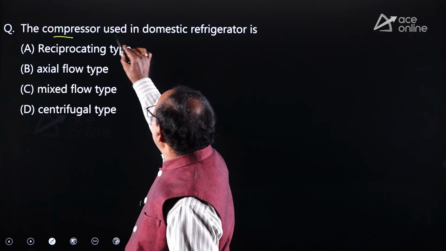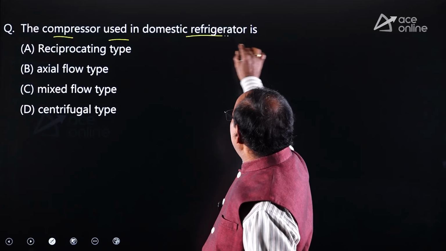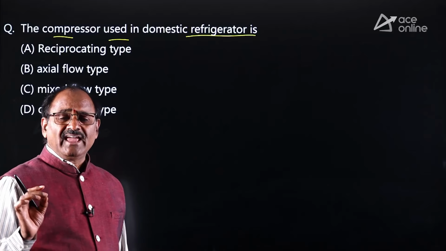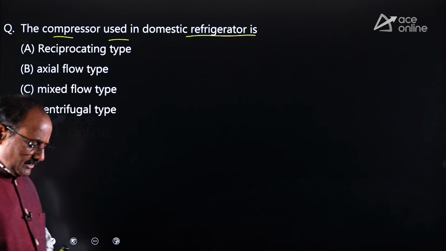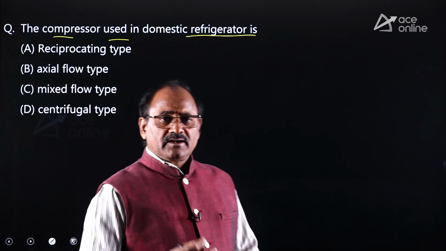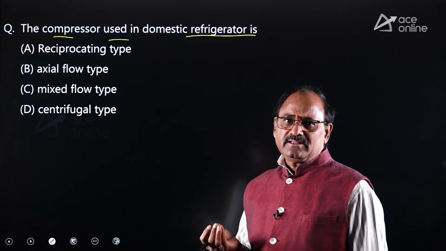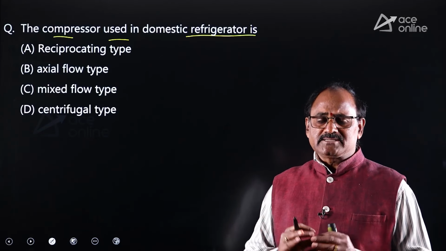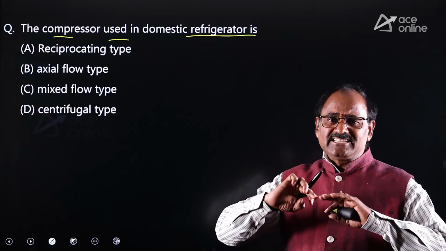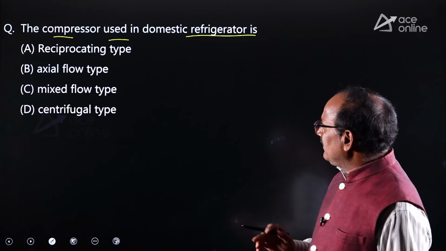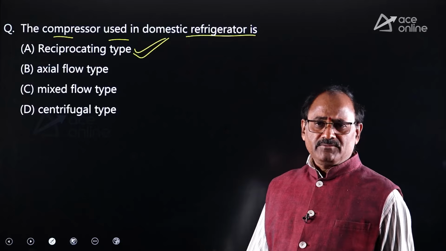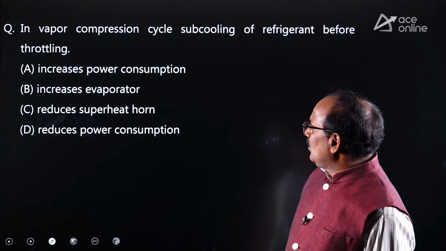The compressor used in a domestic refrigerator. The compressor used for a domestic refrigerator is called a hermetically sealed compressor. Dear friends, remember that a hermetically sealed compressor is a reciprocating type only. Hermetically sealed compressor means that the reciprocating compressor is placed in a welded shell. So option A is absolutely correct. Okay, very simple questions. Similarly, look at the other one.